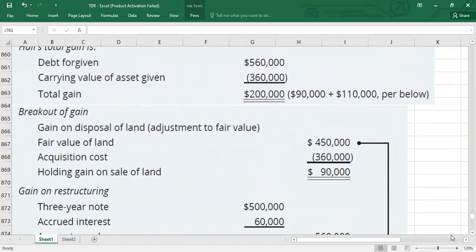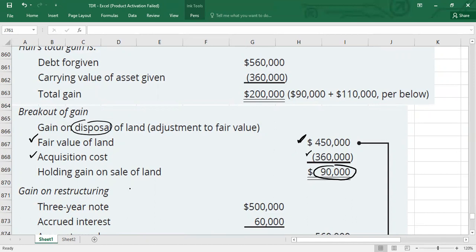Gain on disposition of the asset. If you want to calculate the gain on disposition, simply you need the fair value of land. Fair value of land is 450,000. It is given, minus carrying value, I mean to say acquisition cost, which is 360,000. So you can see here fair value is greater than carrying value, so it is called a gain on sale of land or gain on disposal.